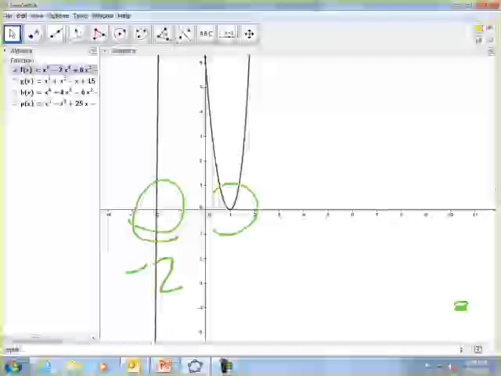Intersection at 1. It intersects at 1, and it's a special intersection because it bounces. So a bouncing intersection gets to count as a double solution. So I see 3 solutions then. I see a solution at -2, and I see a solution at 1 that we get to count twice. So I see 3 answers to this question. What is bouncing? Bouncing means that instead of crossing through the x-axis, it just hit the x-axis and turned right back around.